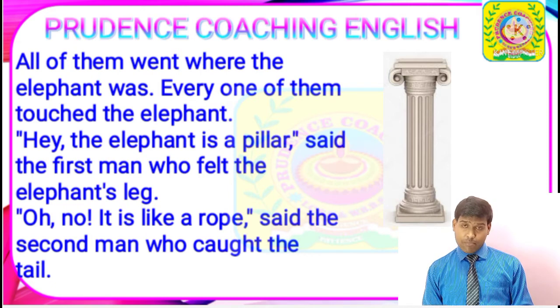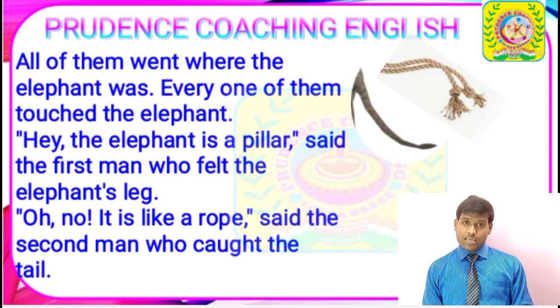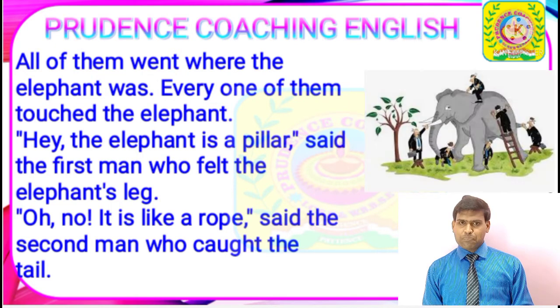Next, there is the second man. The second man touched the elephant's tail. So he found that probably the elephant looks like a rope. Actually, they were not able to see the elephant with their eyes. So they were touching different parts of the elephant's body, and they were explaining their experiences.